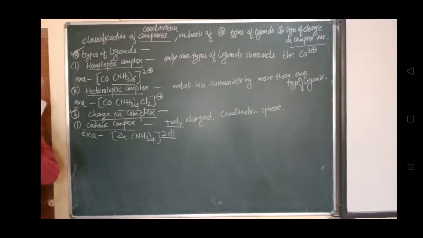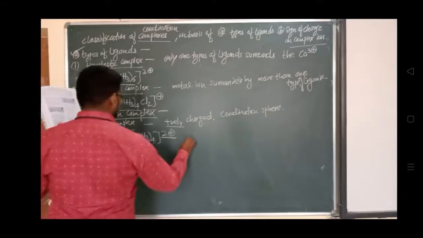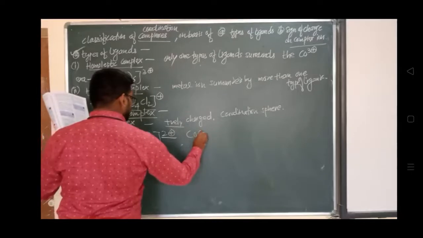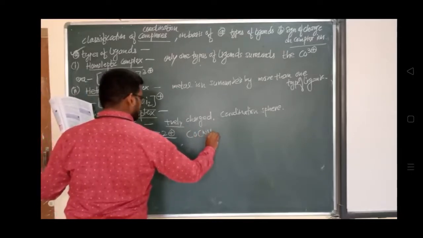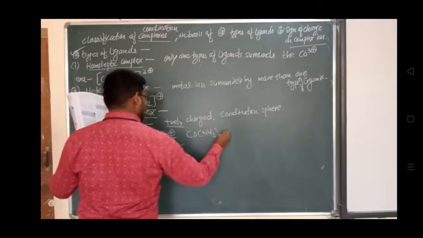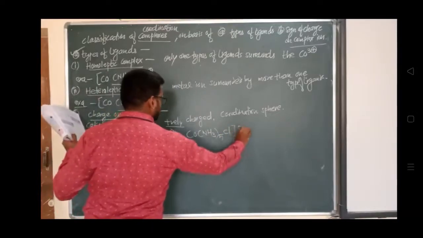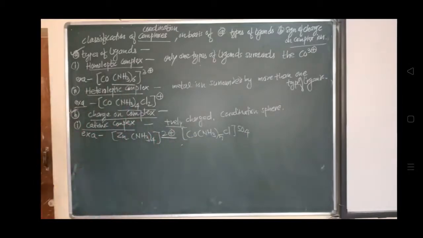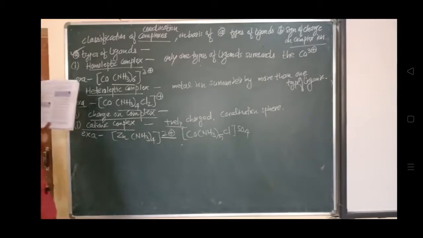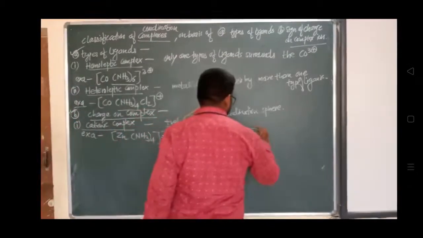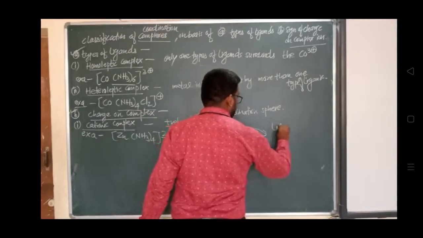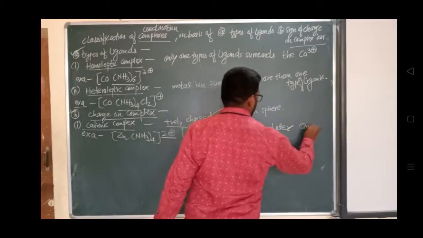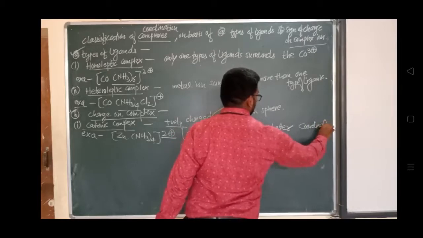Another example: we'll write first Co, NH3 5, chlorine Cl, and this is SO4. So this is also a cationic complex. How is it a cationic complex? The coordination sphere is positively charged, and the SO4 is outside it.